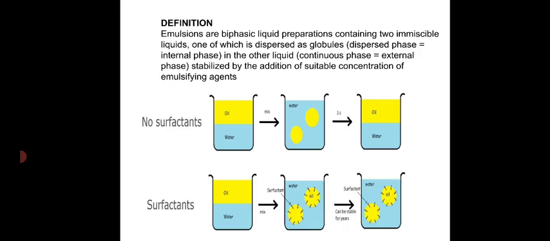From the first figure we can see that without the addition of surfactants or emulsifying agents, whatever intense mixing is done to an oil and water dispersion, after some time the oil and water will get separated due to the high instability or high energy conditions. Whereas in the presence of surfactants, these surfactants act as emulsifying agents and form a coating over the oil-water interface or over the surface of a droplet, thereby decreasing the interfacial tension and the coalescence of droplets. This results in the formulation of a stable emulsion.